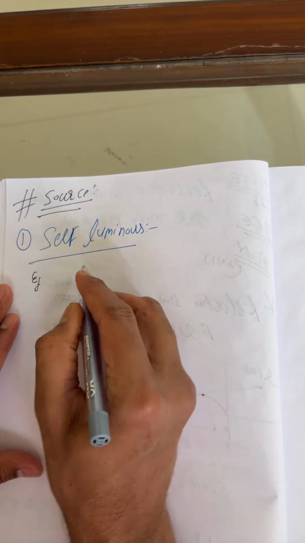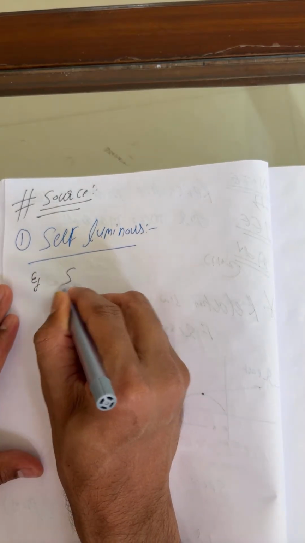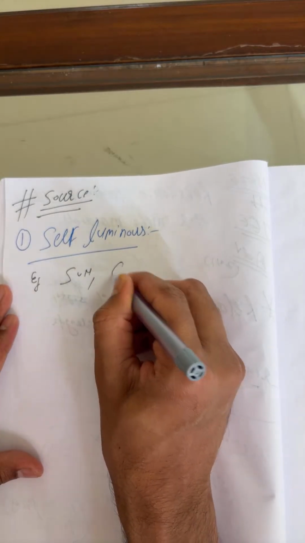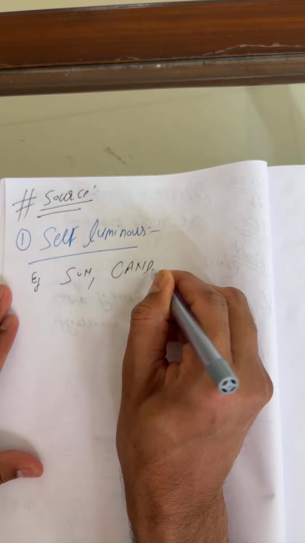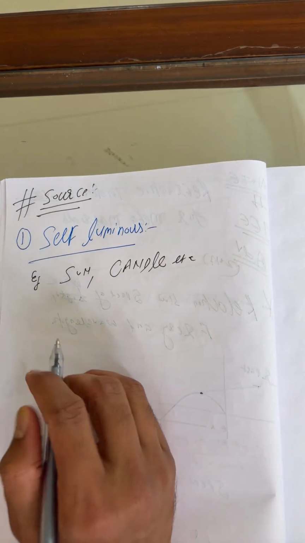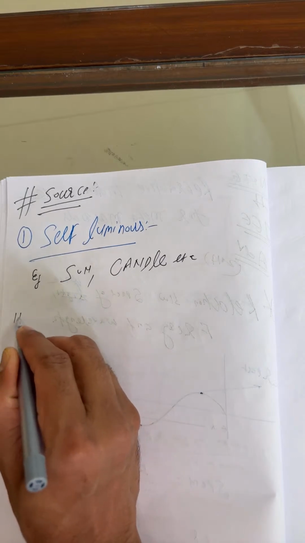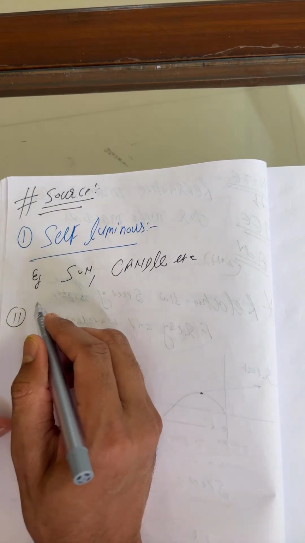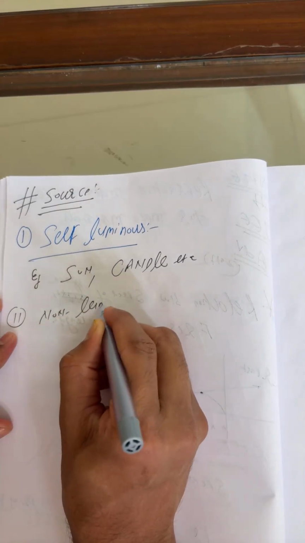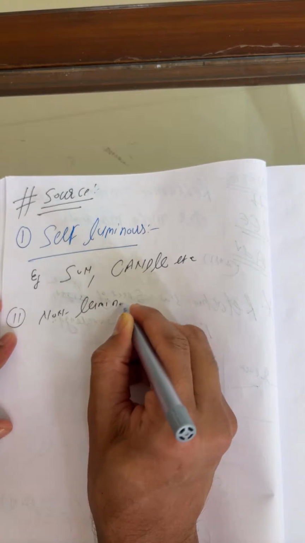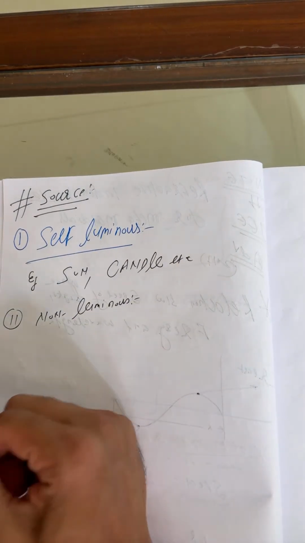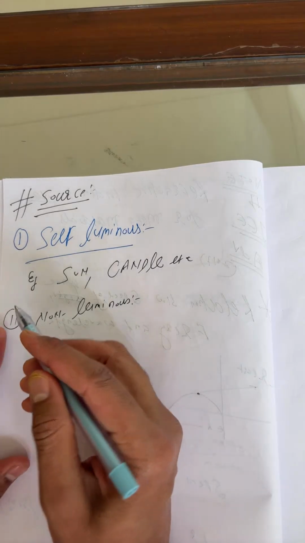You can write as examples: sun, candle, etc. Right? Okay, next after self-luminous is non-luminous. It is a source of light which does not possess light of its own.